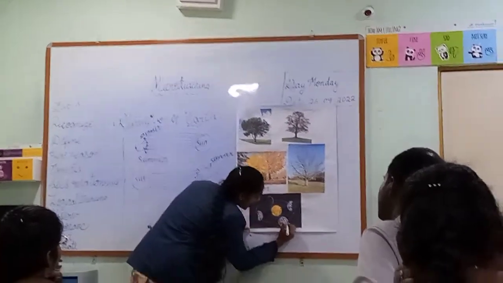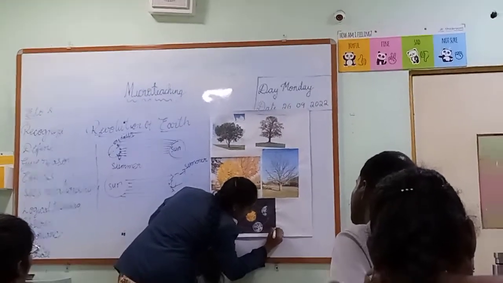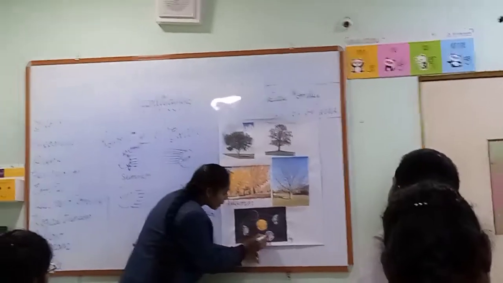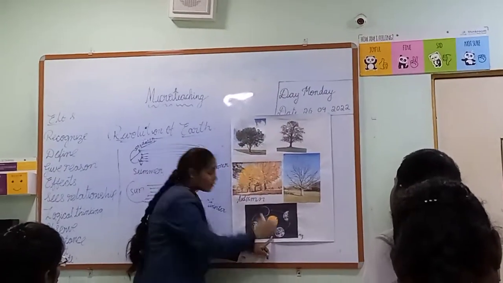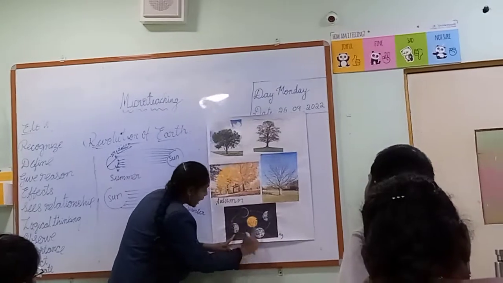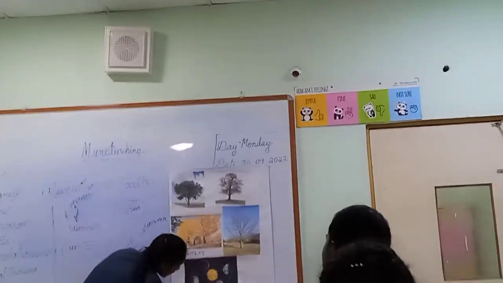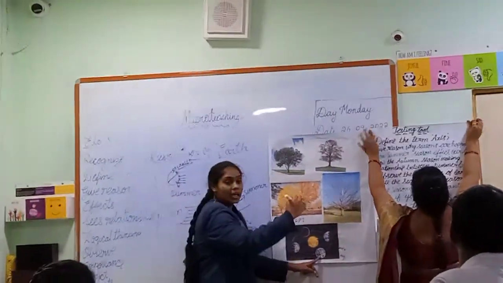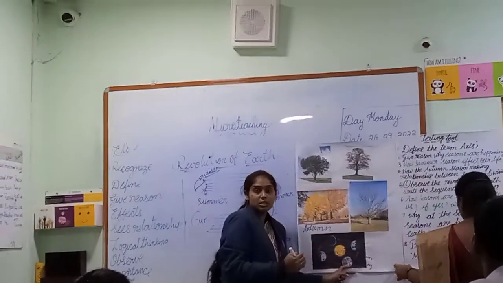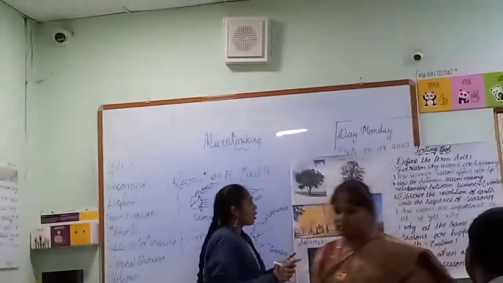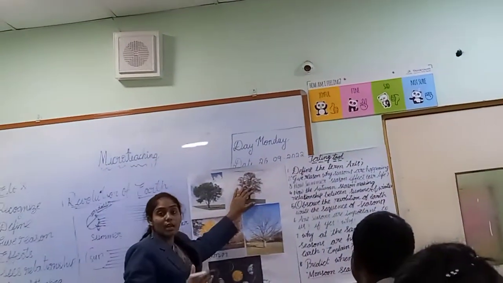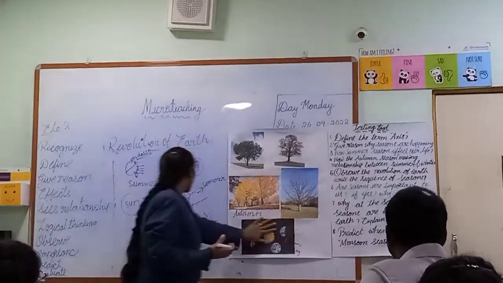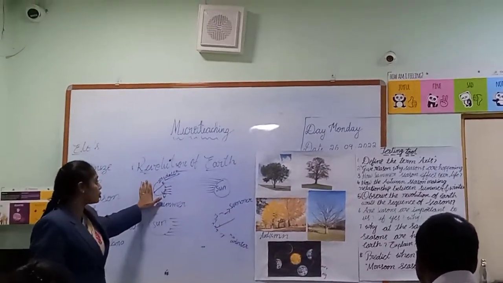Next, in this position we experience the spring season. Here the temperatures increase. In spring, which comes in between winter and summer, the temperature gradually increases. How can you observe the spring season? The old leaves fall down, and new flowers and new leaves come on the trees in spring. Okay, so this is about the revolution of the Earth.